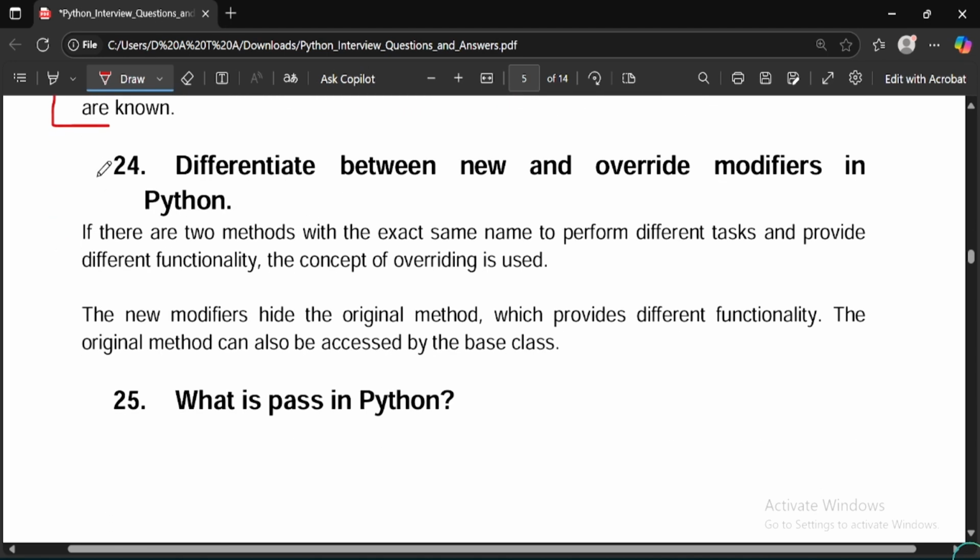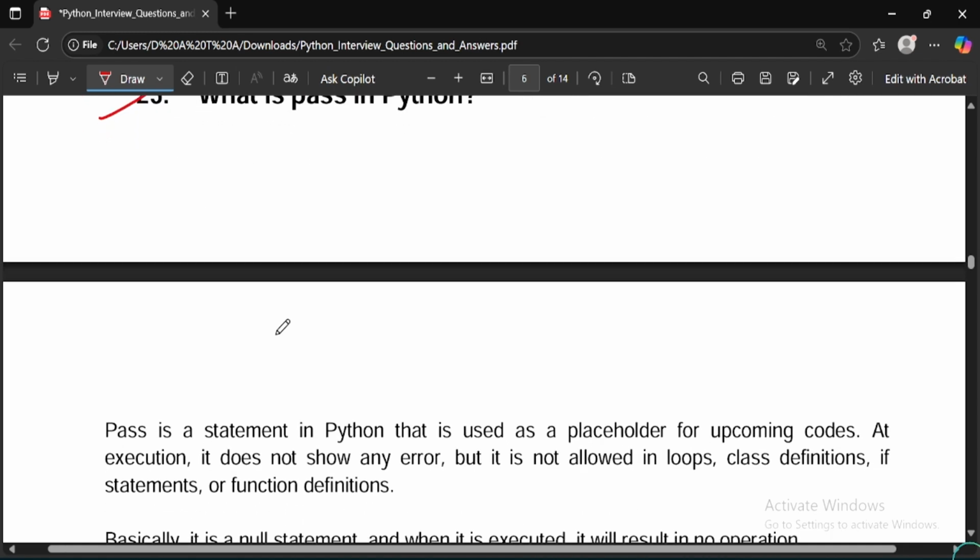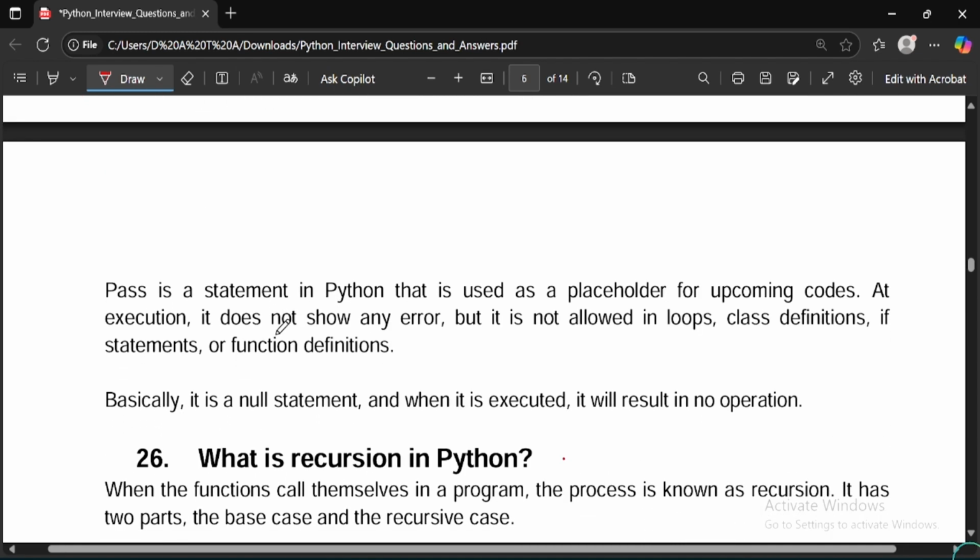Then moving on to the next question. Differentiate between new and override modifiers in Python. You can explain them. The answer is given below, you can read. What is pass in Python? You can explain what is pass in Python. Basically it's a statement, you can explain that.